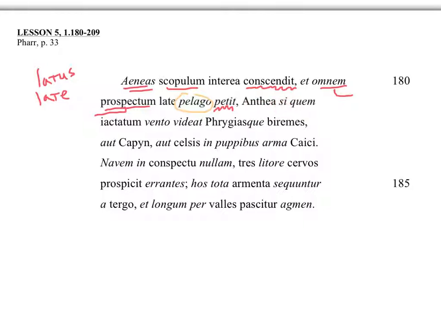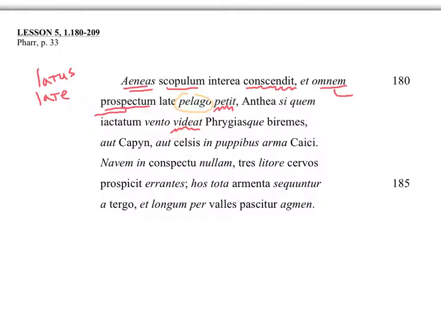If he can videat, here's your verb that's going to be your main verb in this next section. If he can see, if he might see, it's a subjunctive, videat. Normally it's videt. It's a second conjugation, videt. And the second conjugation in the present subjunctive changes to ea, so videat. And the subjunctive idea is expressed here, if he might be able to see.